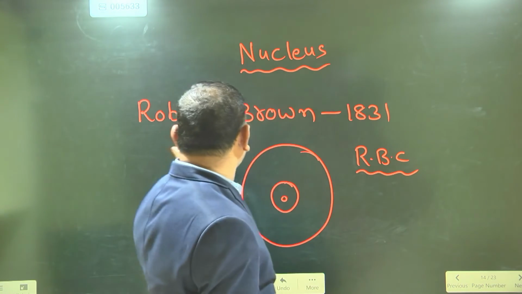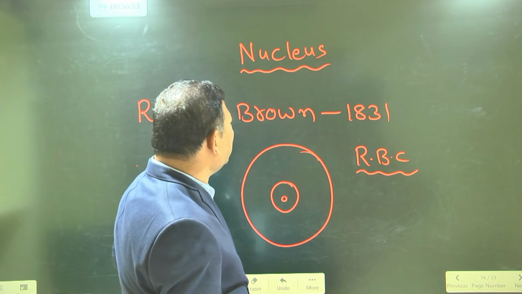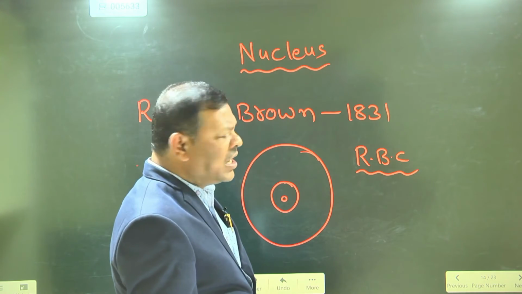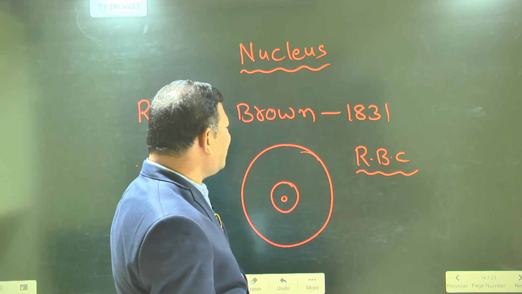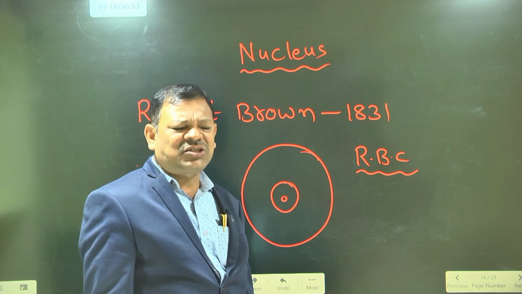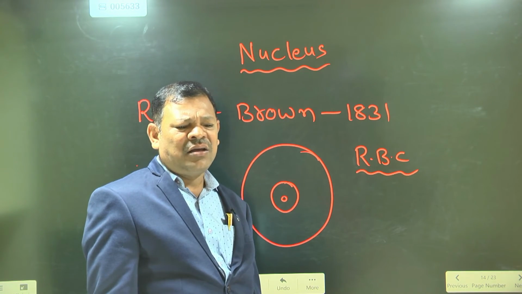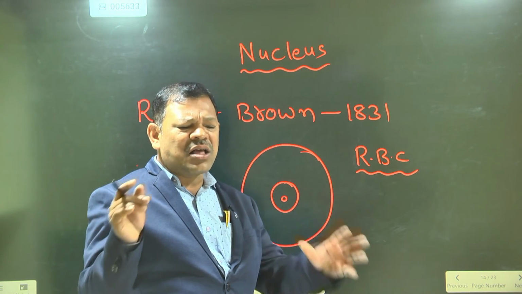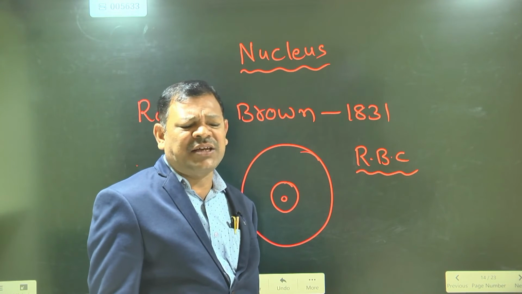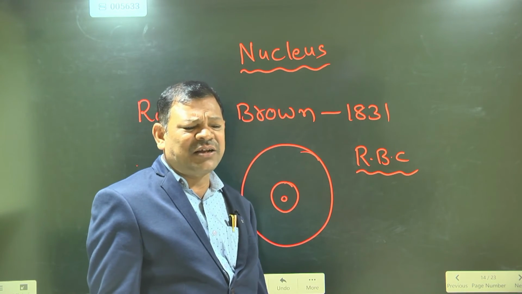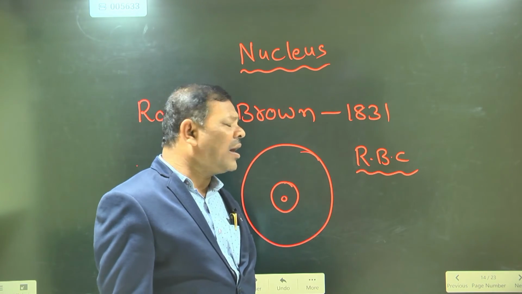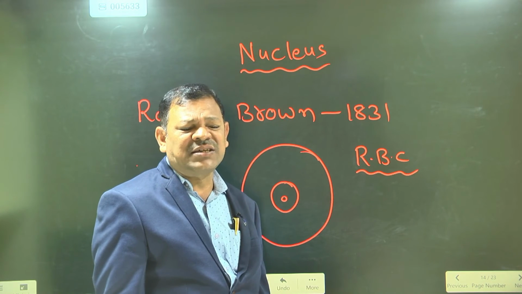So the nucleus was discovered by Robert Brown in 1831. The nucleus is the center of the cell, a ball-like structure. Almost all cells contain the nucleus, but in some exceptional cases, for example the red blood cell, the nucleus is absent.